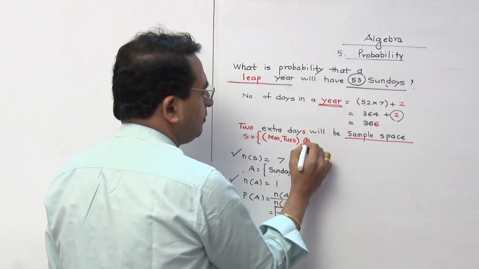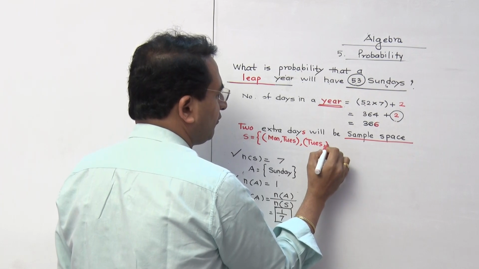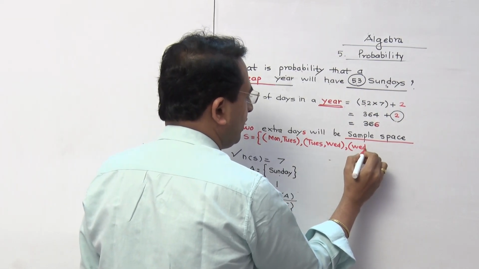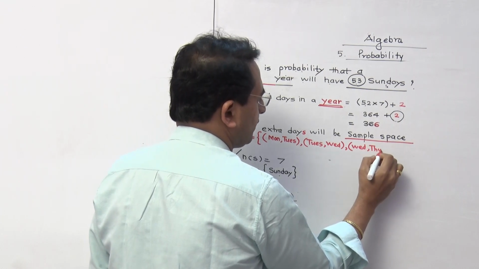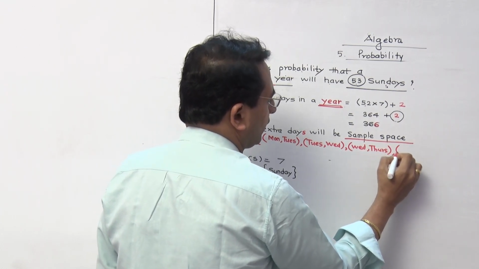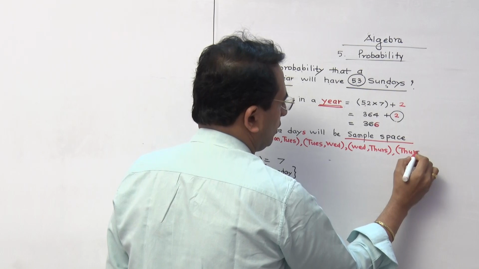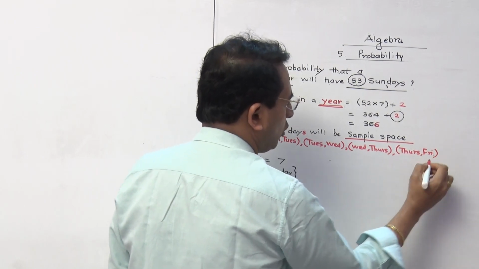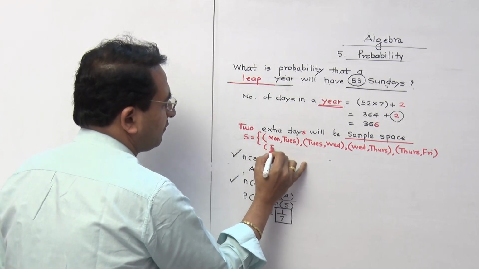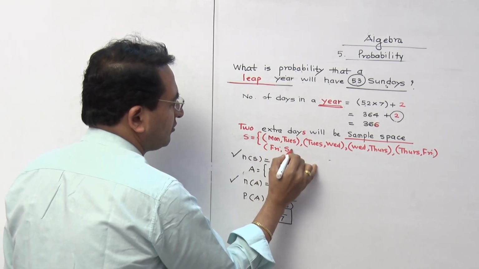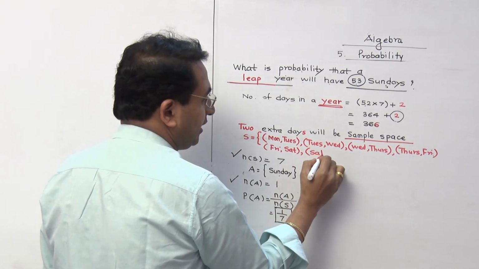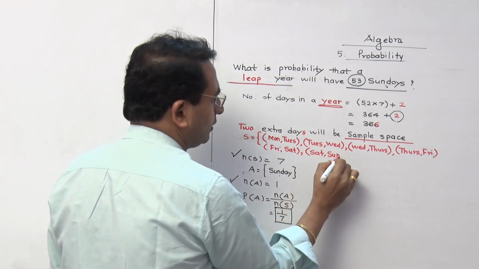Or it can be Tuesday and Wednesday. Or it can be Wednesday and Thursday. Or it can be Thursday and Friday. Or it can be Friday and Saturday. It can be Saturday and Sunday.